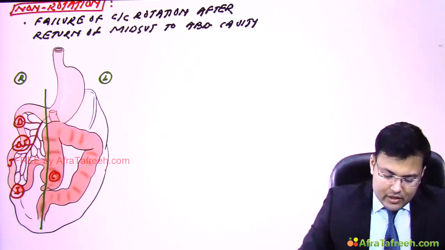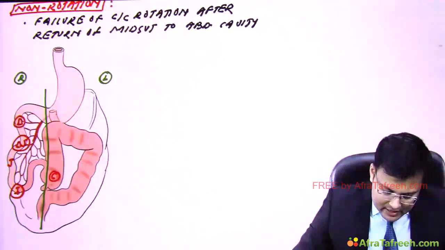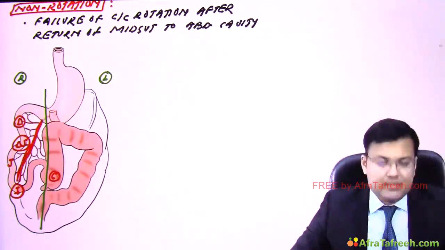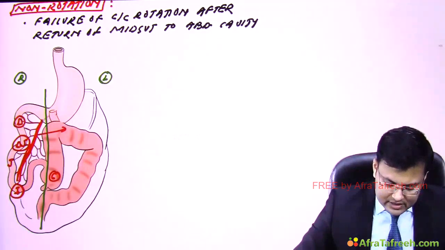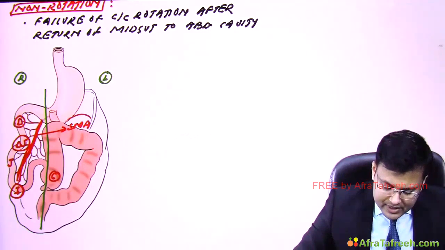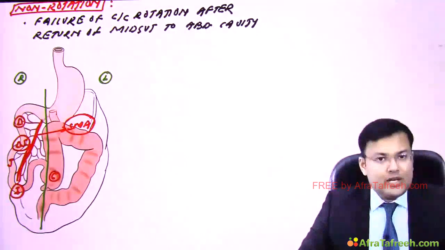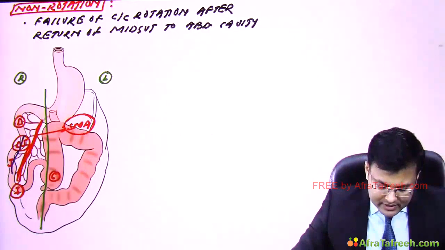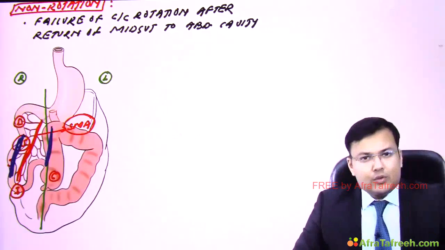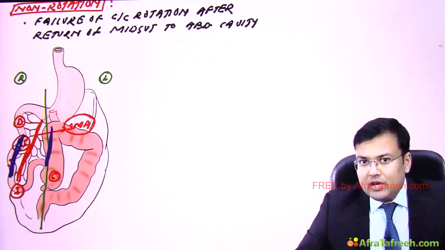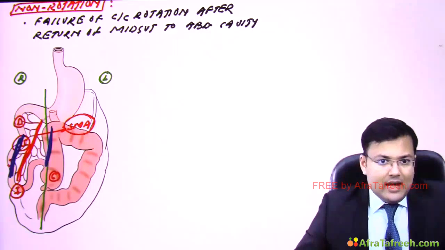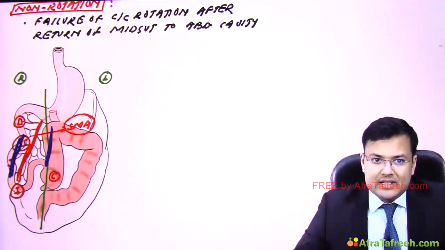One problem. Now here you can see this is the stalk formed by the superior mesenteric artery. Over this pedicle formed by the superior mesenteric artery, you can see this is the proximal jejunum and this is the ascending colon. So the proximal jejunum and ascending colon are fused on one pedicle, and that pedicle is formed by the superior mesenteric artery.